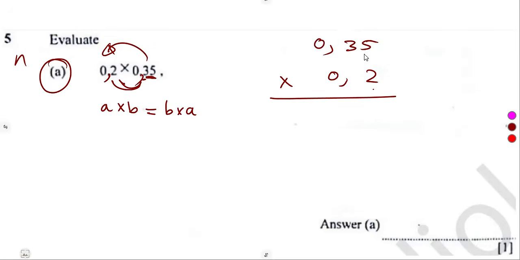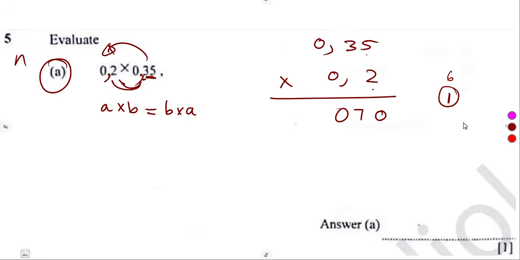It will be easier if I just have one decimal place than this one that has got 2. So let's multiply 2 times 5. That is going to give us what? 10. So we've got 1 aside. 2 times 3, which is 6. Then we add this one. So 6 plus 1, that is 7. 2 times a 0 there, that's a 0.